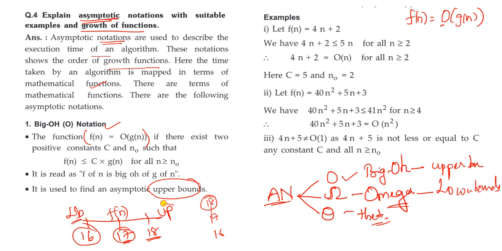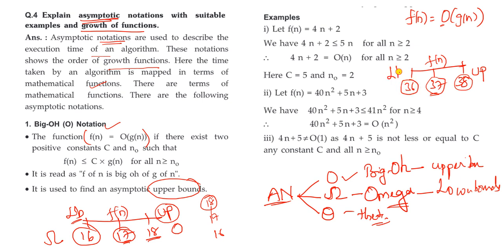Clear? So in order to find the upper bound, what do we have to use? Big O notation. In order to find the lower bound, we use omega. Let us take another example, 36, 37, 38. Just assume f of n is 37. The upper bound of 37 is 38, and the lower bound of 37 is 36.